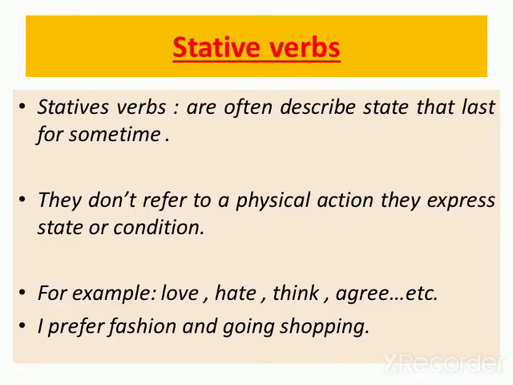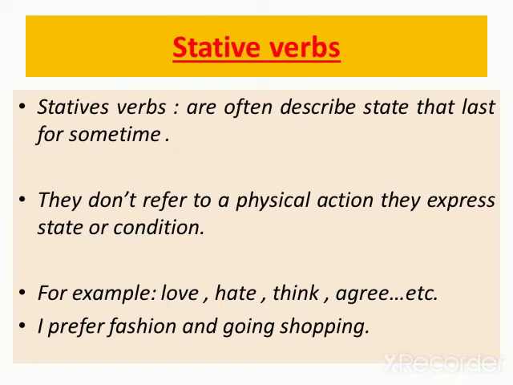Now we are going to talk about stative verbs. What do you mean by stative verbs? As we said, we use stative verbs in order to describe a state that lasts for some time. In stative verbs, we don't refer to a physical action, but only to our state or condition.